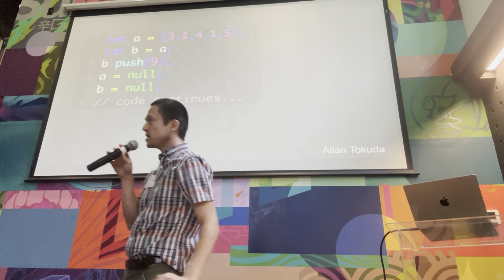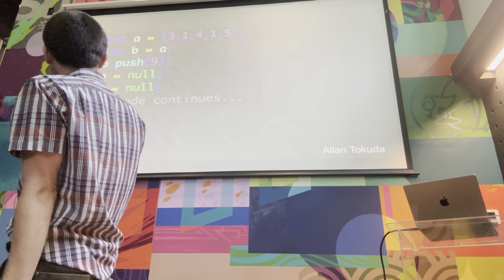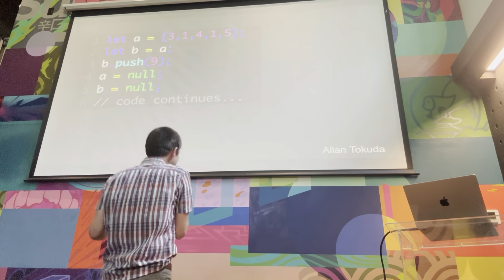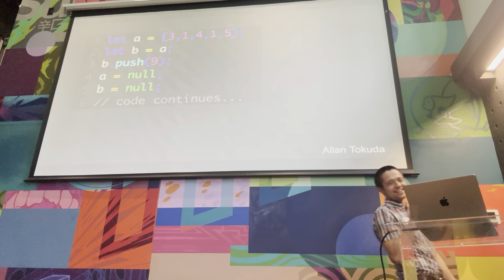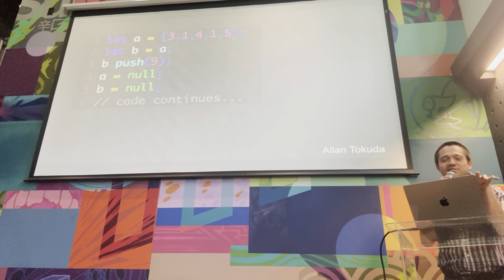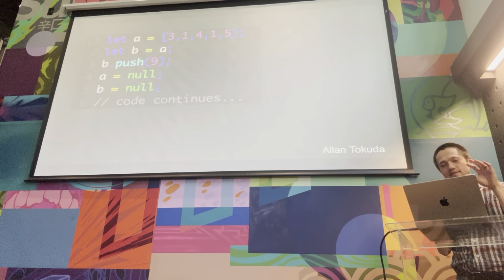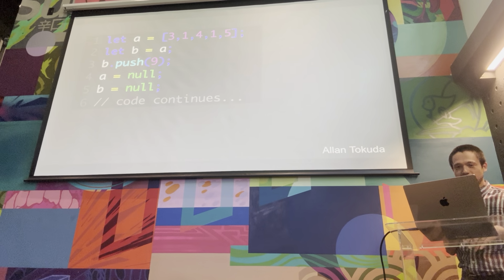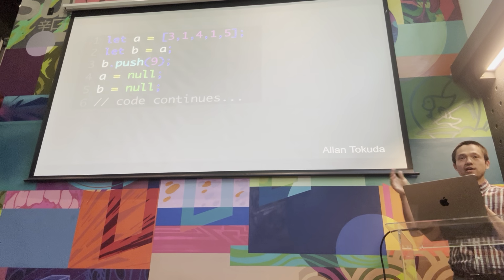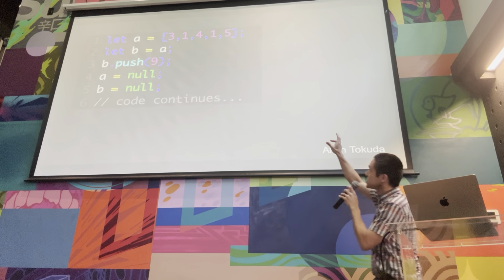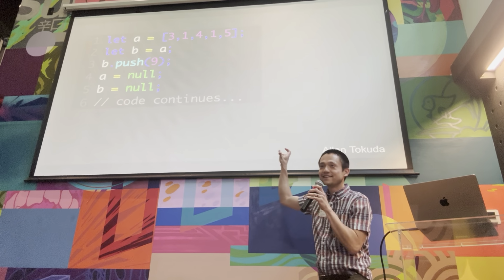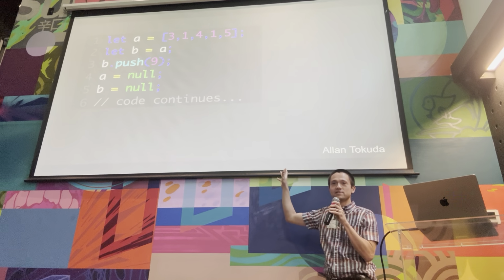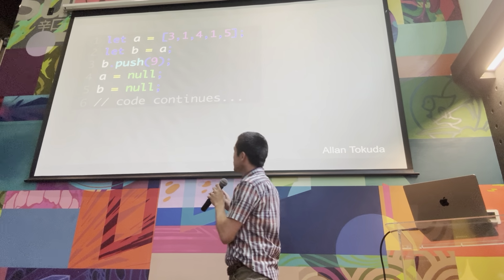Is this by value or reference? Depends on the language. We don't know this language. How am I supposed to answer the question? In JavaScript, and in many languages, like Java and Ruby and Python, lots of languages, we make copies by reference. So we don't actually copy all the data. We make a reference to it so that we're not wasting space. We're trying to be efficient.